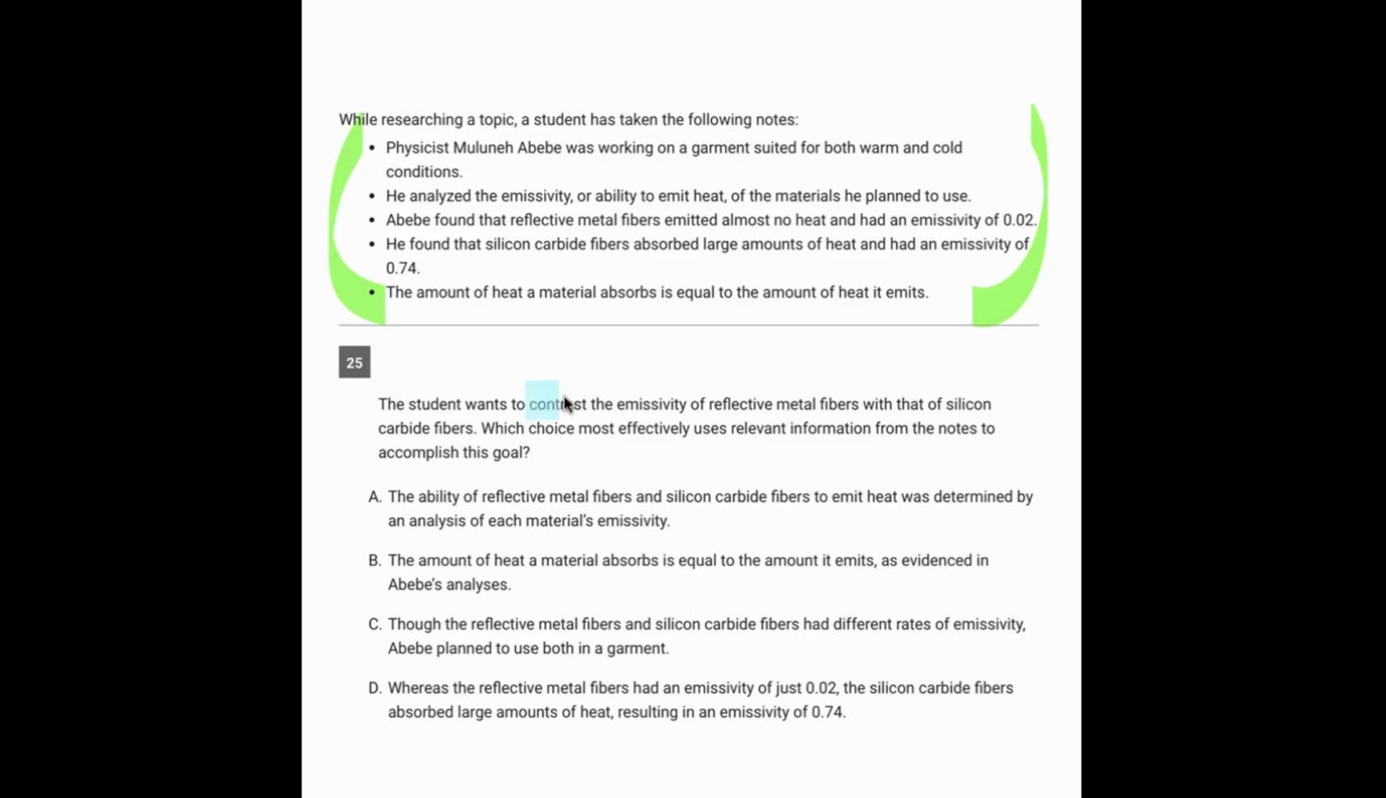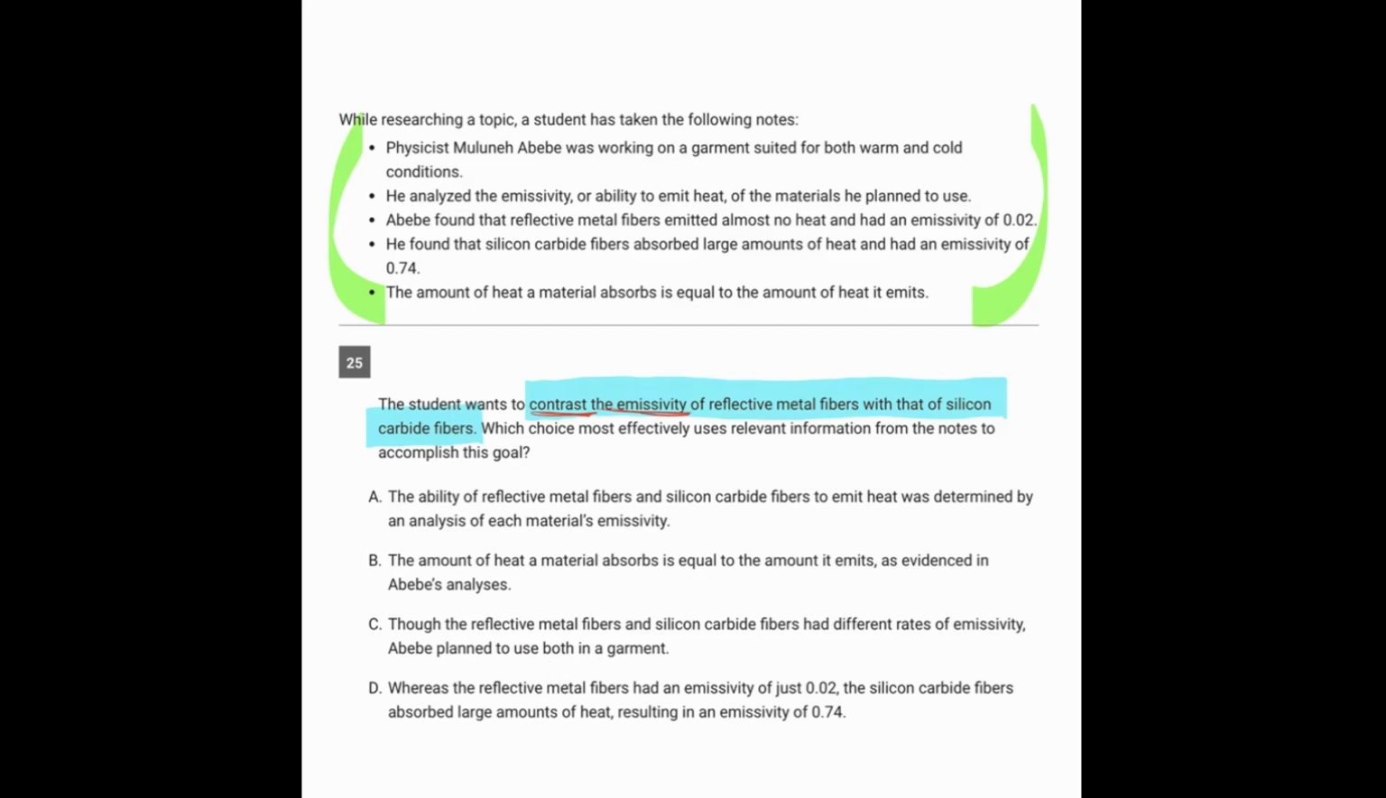The student wants to contrast the emissivity of reflective metal fibers with that of silicon carbide fibers. So this is something that's very scientifically complicated, but we can definitely feel out where is there a contrast in the emissivity, whatever that is.